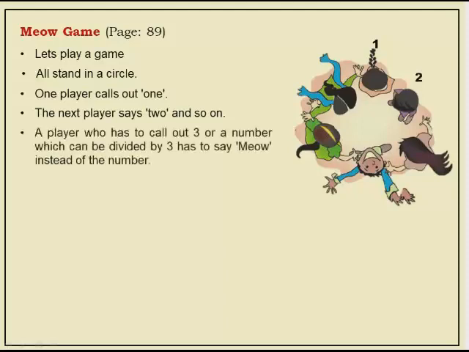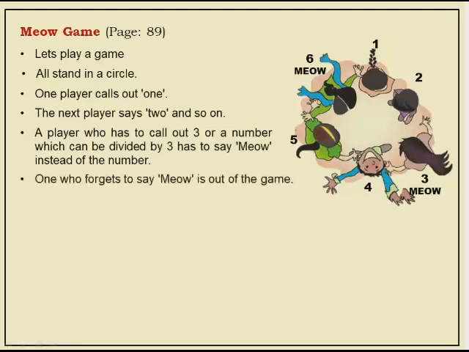A player who has to call out 3, or a number which can be divided by 3, has to say meow instead of the number. So after 1, 2, if the number is divisible by 3, they should say meow. For example, 1, 2, then 3. Instead of 3, what should you say? Meow. Next, 4, 5. Next comes 6. 6 is divisible by 3 because 3 twos are 6. So there you should say meow.